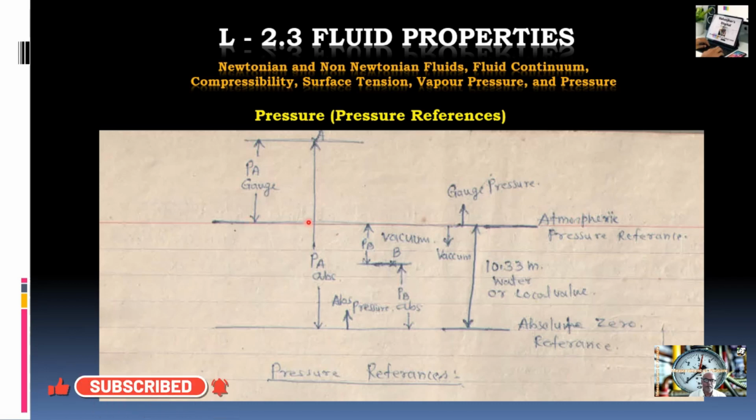Whatever pressure is measured above the atmosphere is the gauge pressure, and whatever pressure is measured below the atmospheric pressure is known as vacuum pressure or negative pressure. And where the absolute zero, that is the zero pressure point, is known as the absolute zero reference. So we measure pressure with respect to the atmospheric pressure, and the atmospheric pressure lies above the absolute pressure. Whatever pressure lies above the atmospheric pressure is gauge pressure, and whatever pressure lies below the atmospheric pressure is vacuum pressure or negative pressure.